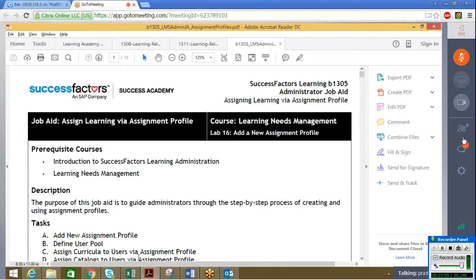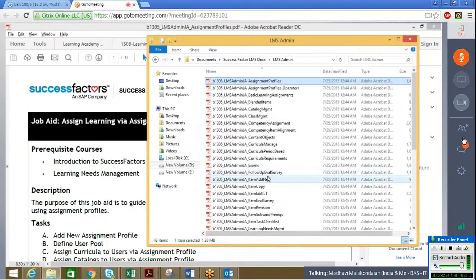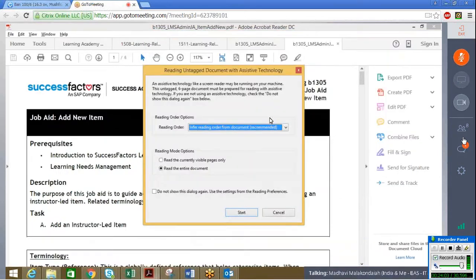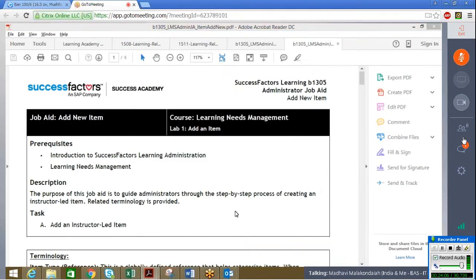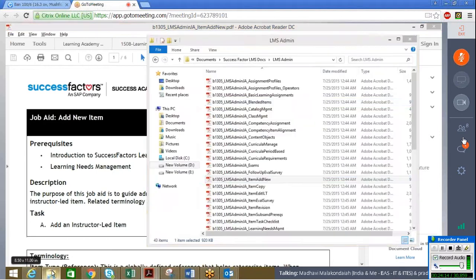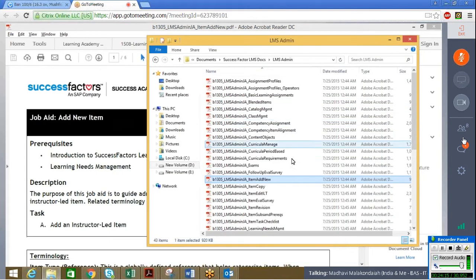If you go to items, we will be able to see that this is lab 1 or 2. Let me show you. This is an item, adding an item. So this is lab 1, the first thing that you do. But this particular PDF is not in sequence format, it is all in alphabetical order. Sorry, this answers my question, Madhu. This is what I was concerned about.